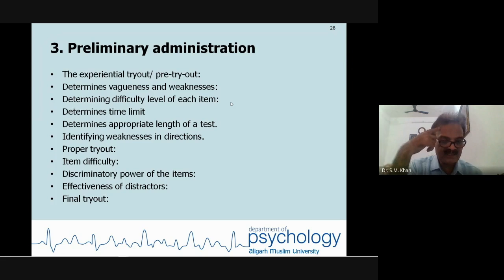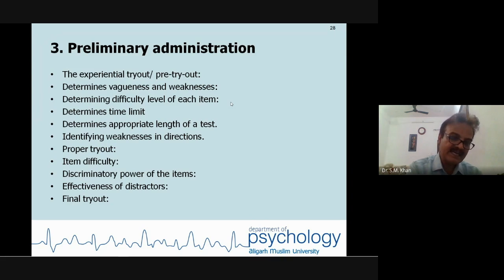Effectiveness of distractors. There is a large number of distractors. It should not be that a clue is given to the testee that yes, this is the right answer. For example, the independence: India got independence on 15th August, 15th September, 26th January. No clue should be given. The distractors must be effective in making a difference about the performer.